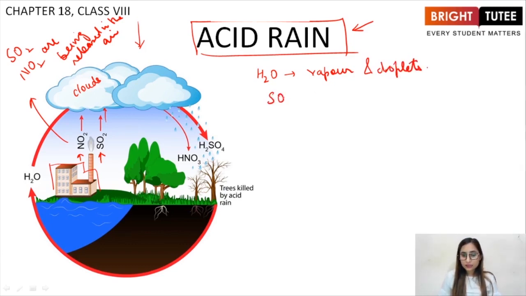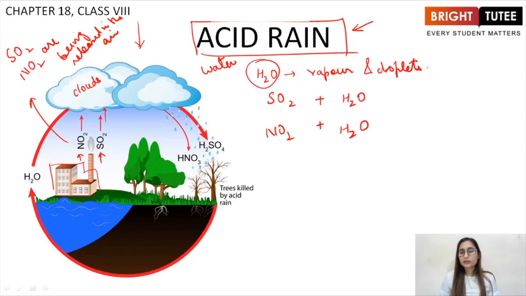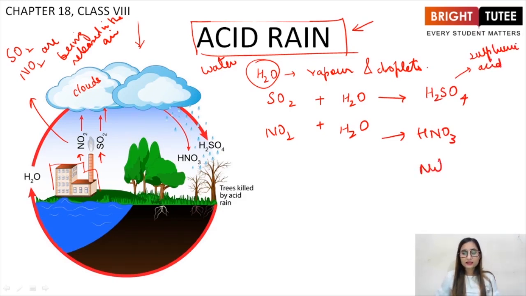These sulfur dioxide and nitrogen dioxide mix with the water. Water's formula is H2O, right? This is water. Now they combine with the water and they produce sulfuric acid and nitric acid. This is sulfuric acid and this is nitric acid.